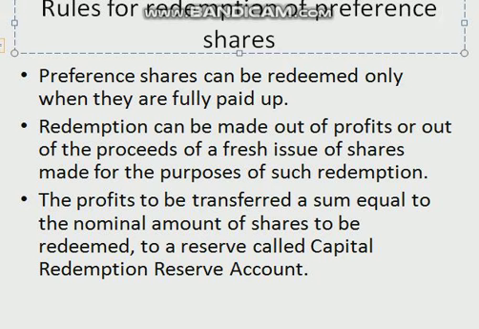called the Capital Redemption Reserve Account, and the provisions of this Act relating to reduction of share capital of a company shall, except as provided in this section, apply as if the capital redemption reserve were the fully paid up share capital of the company. In case preference shares are redeemed out of profits, an amount equivalent to the nominal value of the preference shares redeemed must be transferred to the Capital Redemption Reserve Account. And profits are those profits which would otherwise be available for declaration of dividend. This account can be used only for the issue of fully paid up bonus shares.